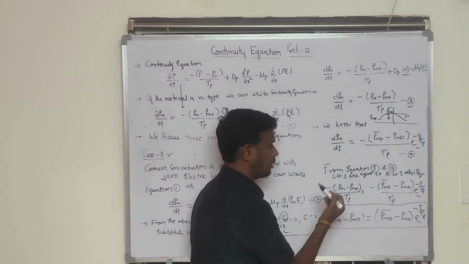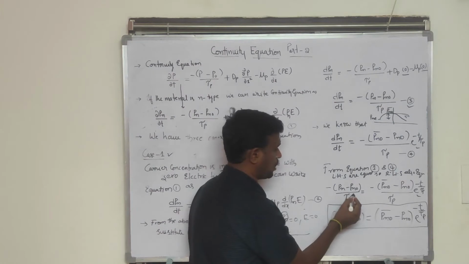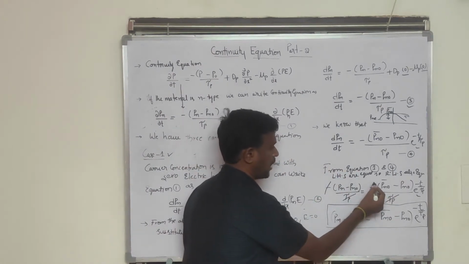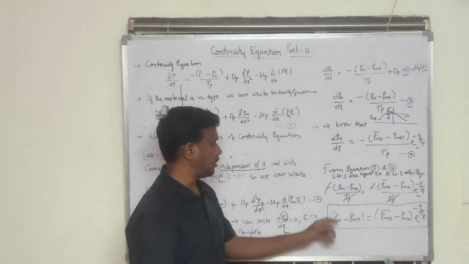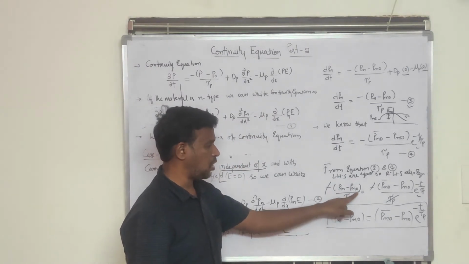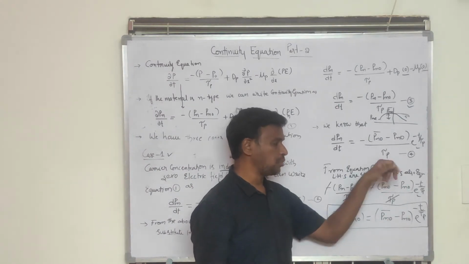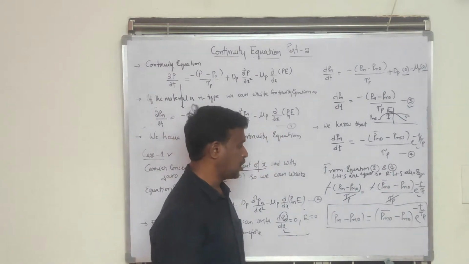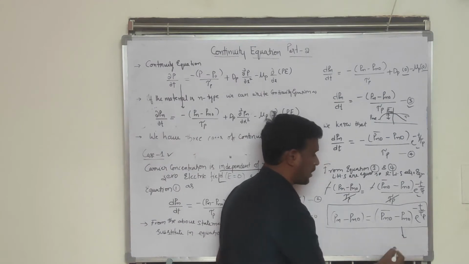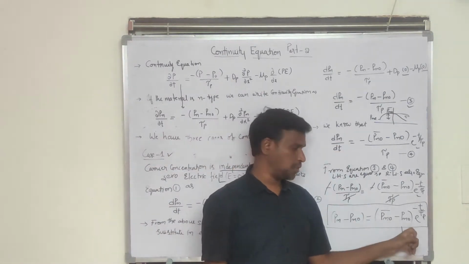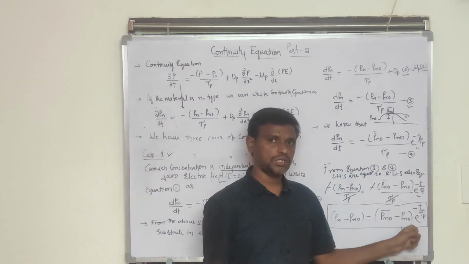Here the tau p and tau p will cancel, and the minus and minus will cancel on both sides. Therefore we will get Pn minus Pn naught is equal to Pn naught bar minus Pn naught into e power minus t by tau p. So what it indicates is that the carrier concentration or hole concentration will decrease exponentially after switching off the light.